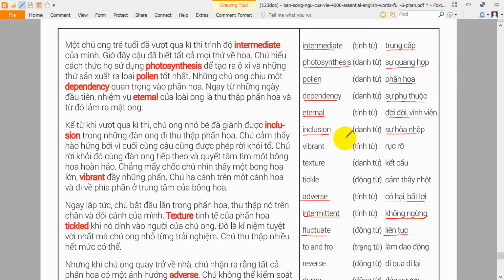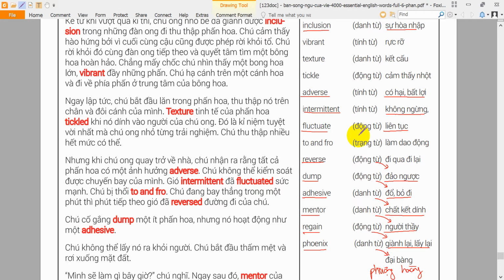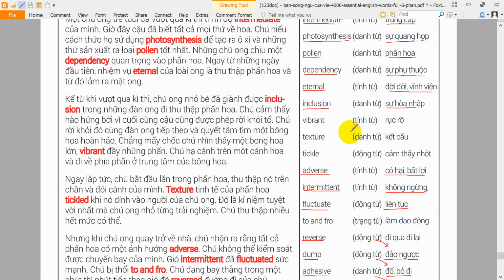Regain. To regain something means to get it back. The battery regained its power after being recharged. Reverse. To reverse means to change to the opposite direction. They reversed their direction after seeing the sign. Swarm. A swarm is a group of flying insects. A beautiful swarm of butterflies filled the summer sky.